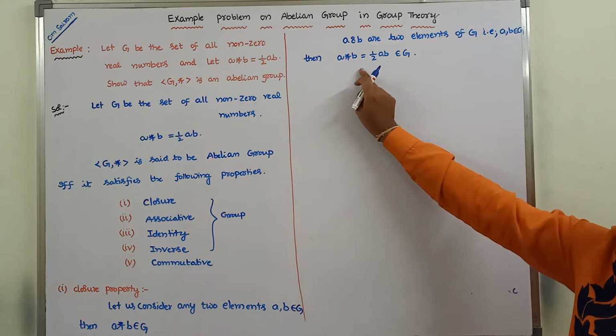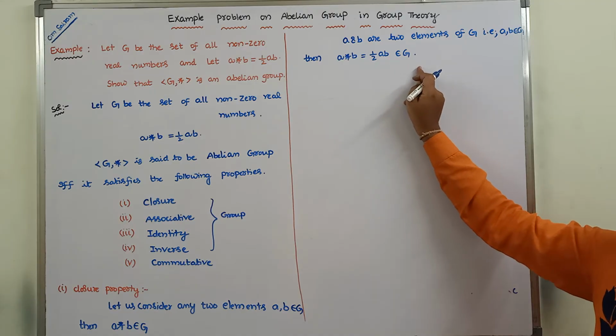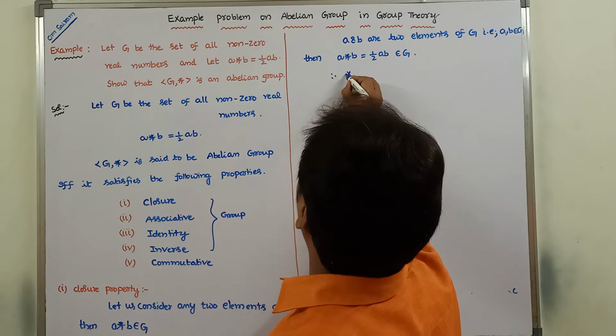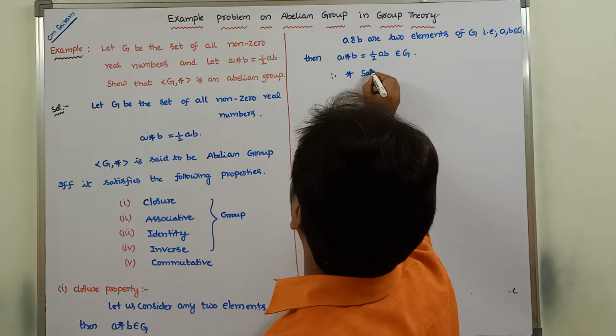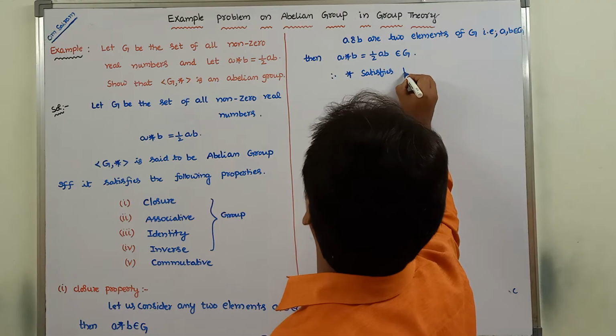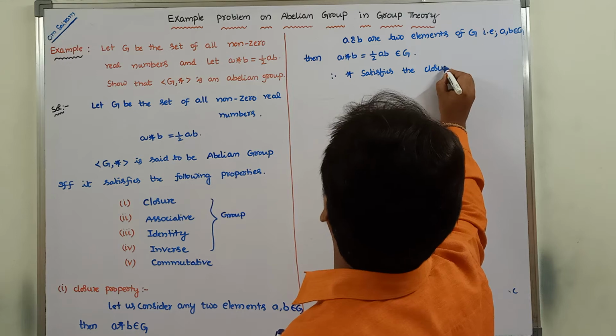A star B is nothing but half AB, which also belongs to G. Hence we can say that star satisfies the closure property.